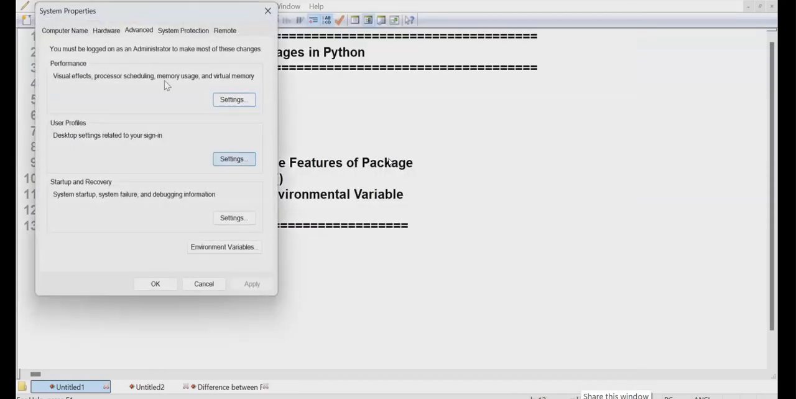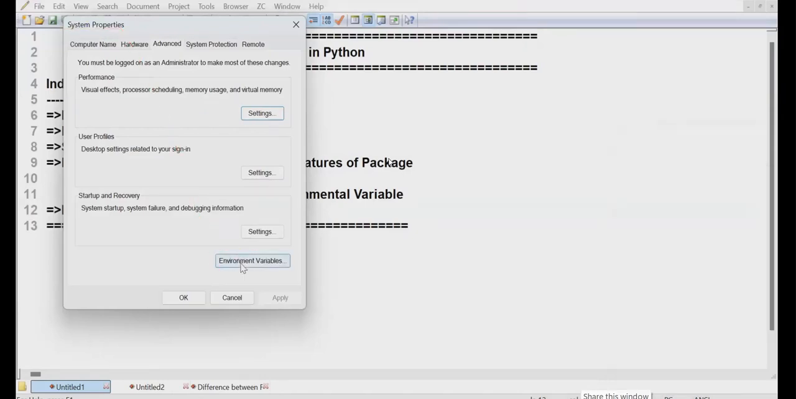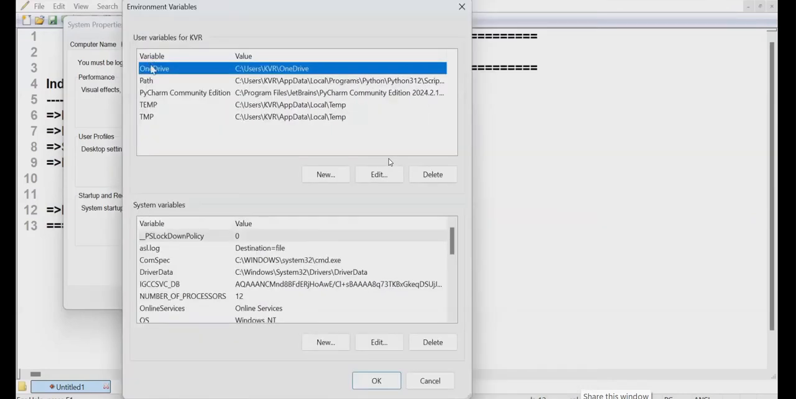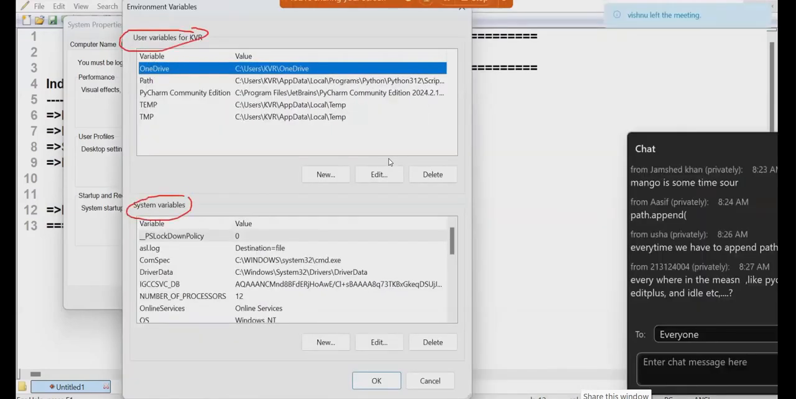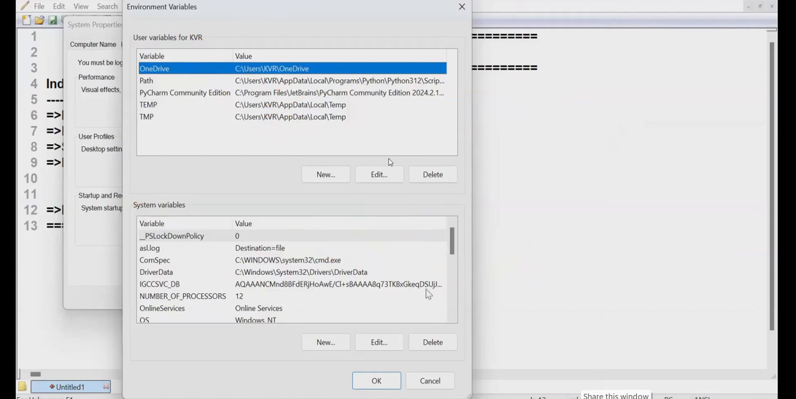Just click on that. You will get the system properties. Everybody needs to follow. Click on Environmental Variables. There are two things: user variables of KVR and system variables. User variables of KVR are visible only to the person logged in as KVR. If any other person is logged in, those variables will not show. But system variables will be shown to KVR, XYZ, PQR; every person can use them. Are you following me? Understand?